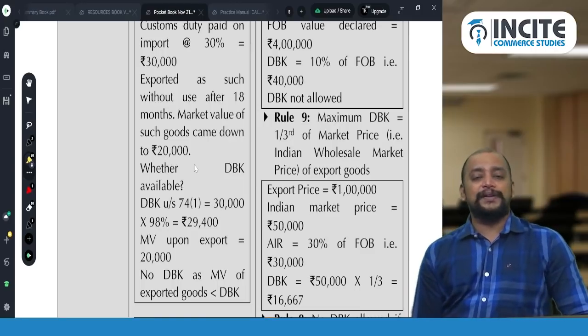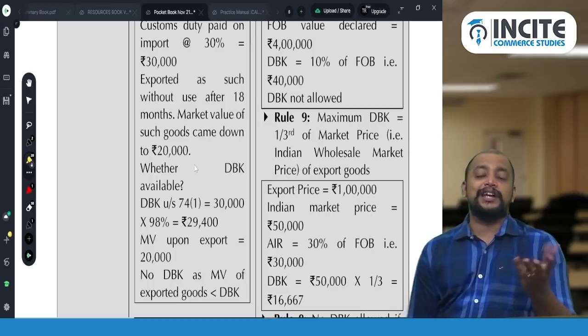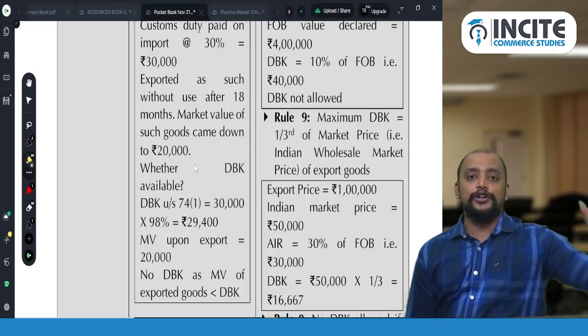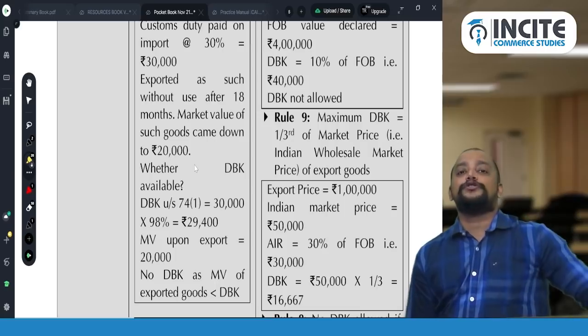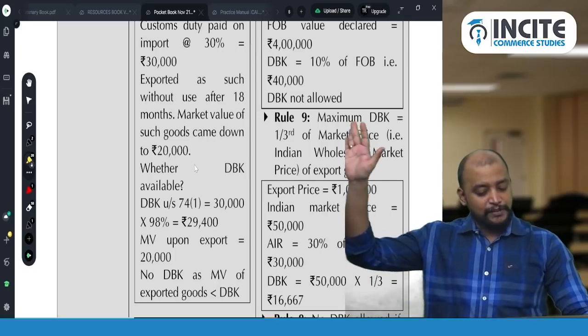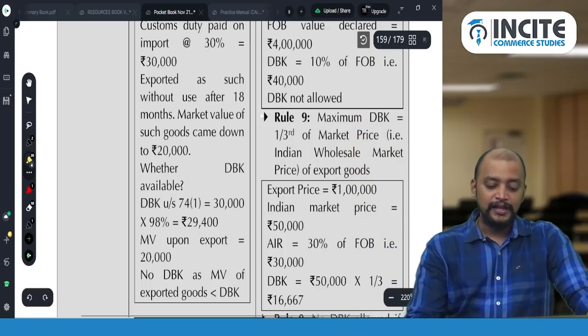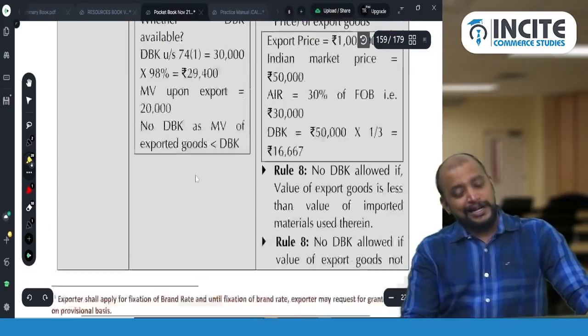So 30,000 into 98% is 29,400. But what is its market value? 20,000 only. You will not get duty drawback, not even 1 rupee. So market value upon export is 20,000. No duty drawback, as the market value of export goods is less than the duty drawback. Got it? So this example will give you the clarity.